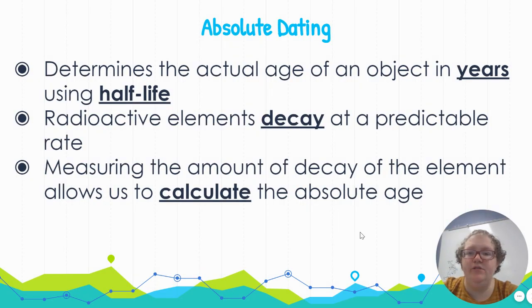Now that's different from absolute dating. Absolute dating is going to determine the actual age in numbers of an object using years, and we're going to use half-life to determine the number of years. So half-life is based on this idea of radioactive decay. So radioactive elements like uranium, carbon-14 are going to decay at a very predictable rate. By measuring the amount of decay of the element, it allows us to calculate the absolute age. So we can look and see how much of that element has decayed away, how much of the element is left, and use that to calculate the age of something.